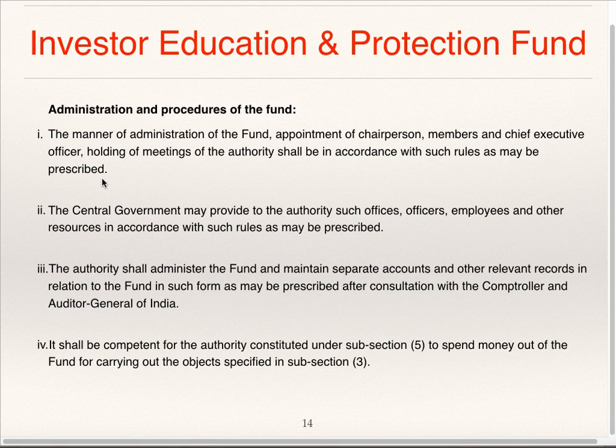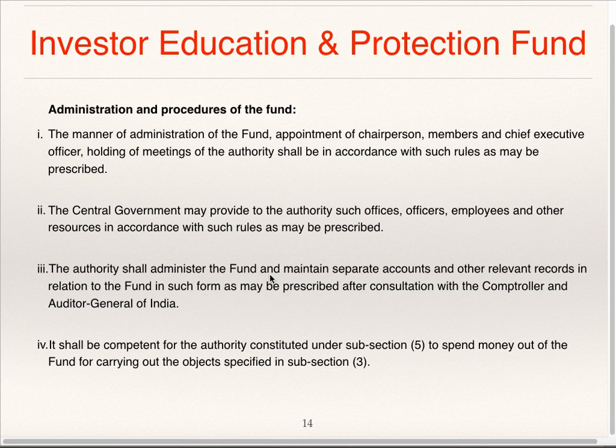So central government prescribes the rules for manner of administration of fund, appointment of chairperson, members, CEO, how many meetings to be held for the funds, etc. The central government may provide to the authority such offices, officers, employees, and other resources in accordance with such rules as may be prescribed. Central government prescribes the rules for providing officers, offices, employees, and other resources to the authority.